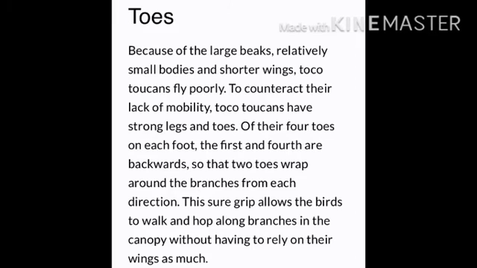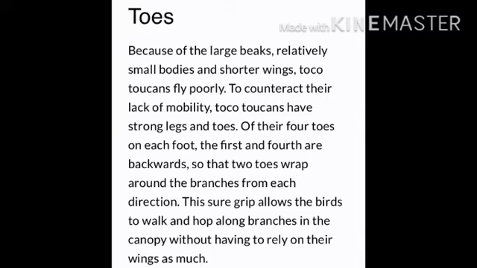Now toes. Because of a large beak, relatively small body and shorter wings, toucans fly poorly. To counteract their lack of mobility, toucans have strong legs and four toes on each foot.